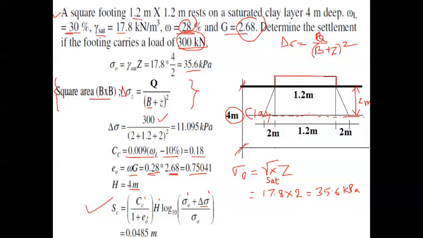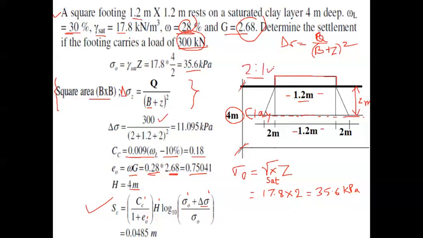So this square footing has got 1.2 meter side, so directly we can copy this 1.2 meter. Then as per the 2 is to 1 dispersion theory, we are using the 2 is to 1 dispersion theory.